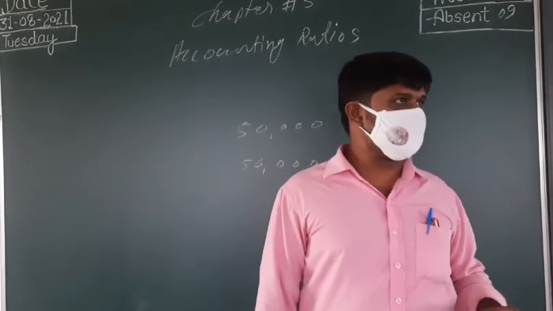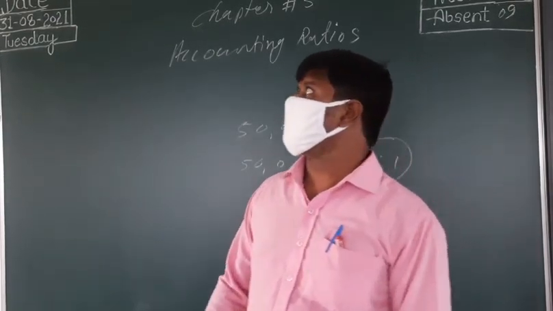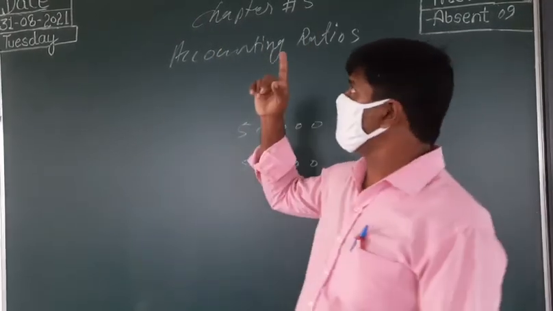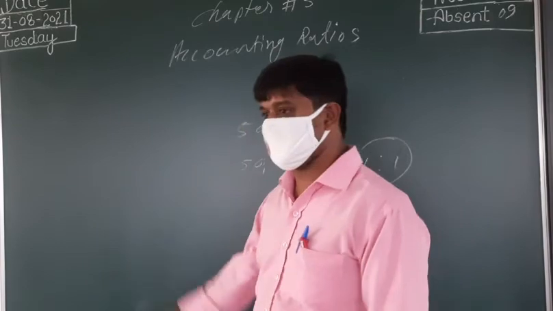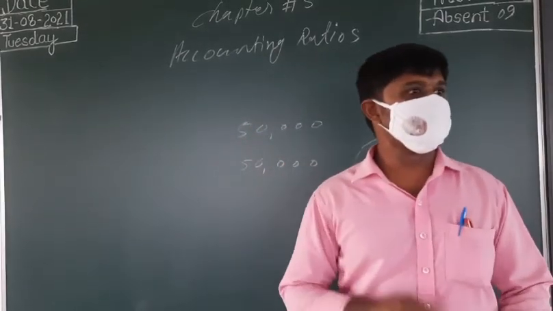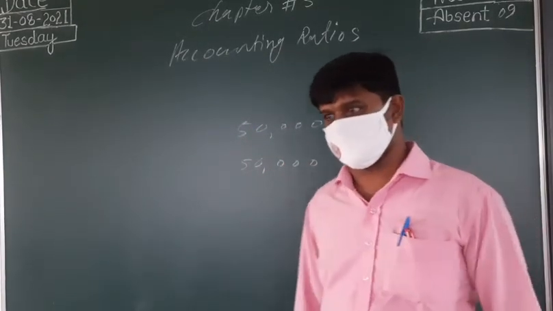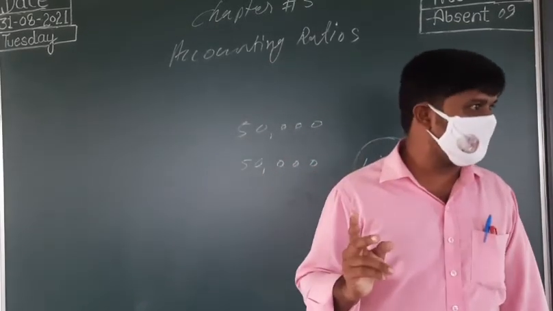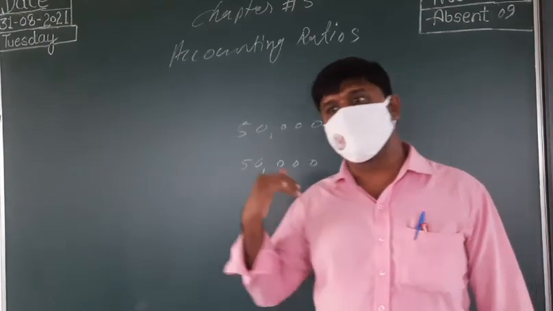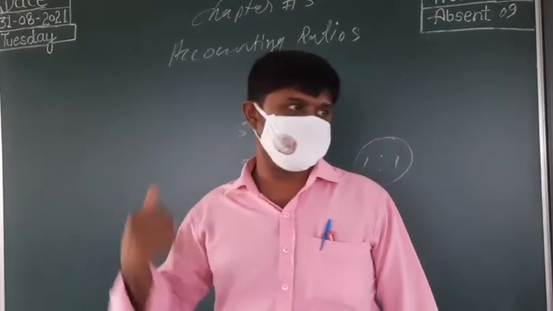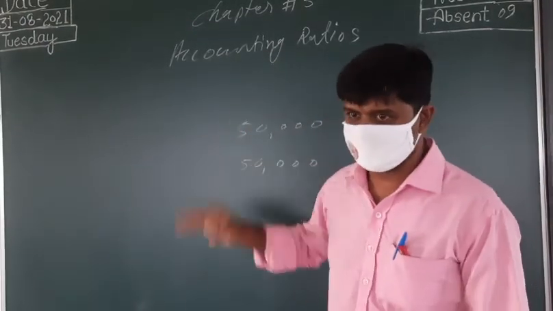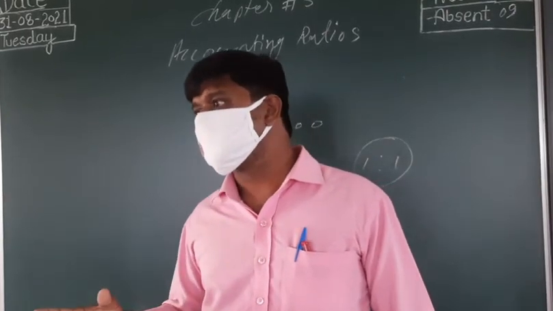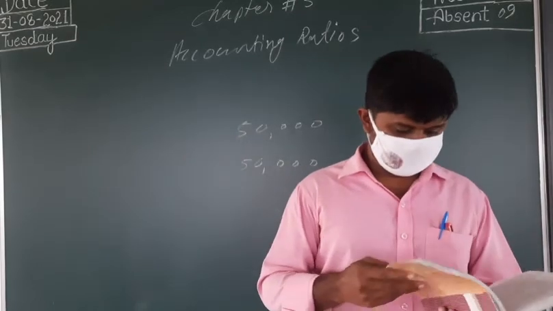For example, if the pipe in your house leaks, we can identify that pipe leakage is there, but we are unable to solve that. Immediately what will you do? You will call the plumber, and he will come and repair that pipe. The same way, here also we cannot solve the things.